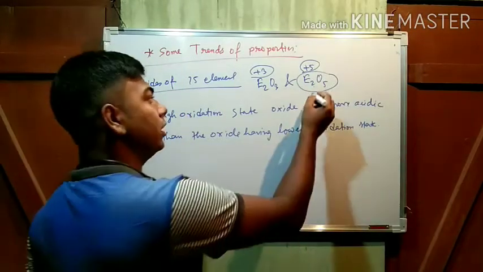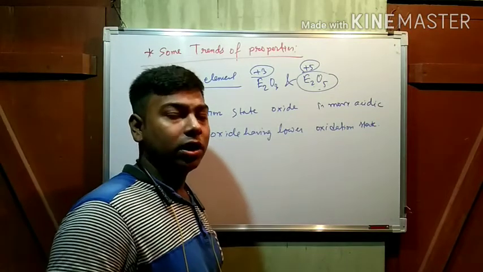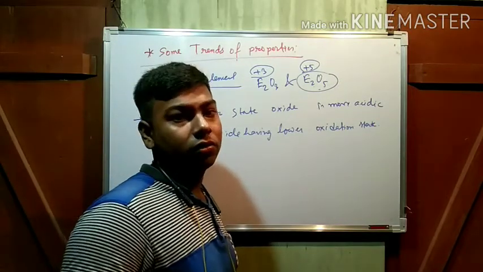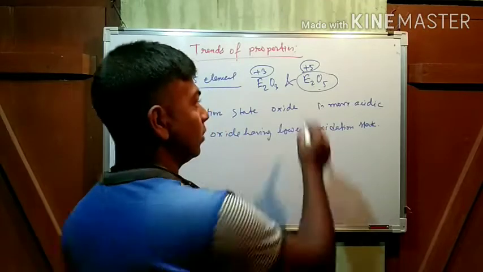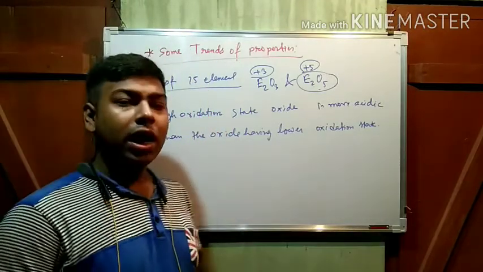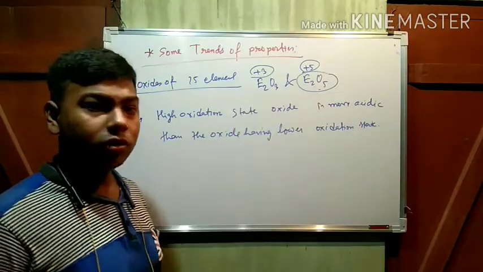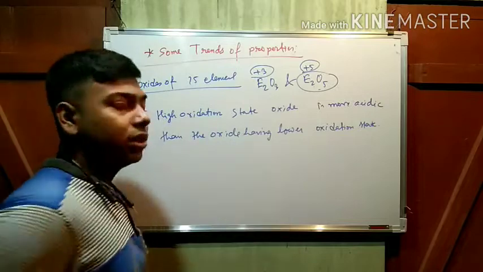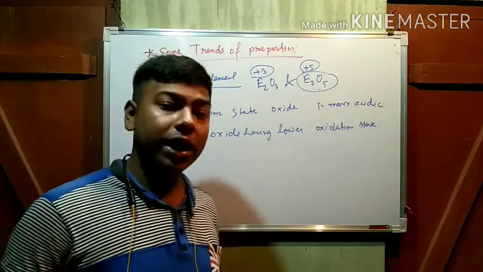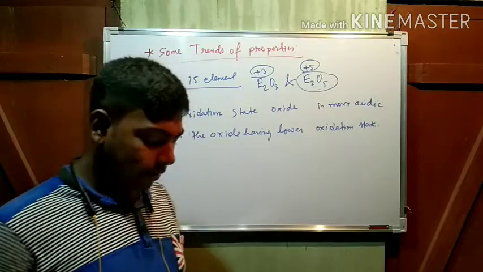Now if this compound takes the electron from the other source, then it will become acidic, no? That's why +5 oxidation state, that means higher oxidation state, is a little bit more acidic than the lower oxidation state, because it has more tendency to attract or to gain electrons from other sources. Okay.